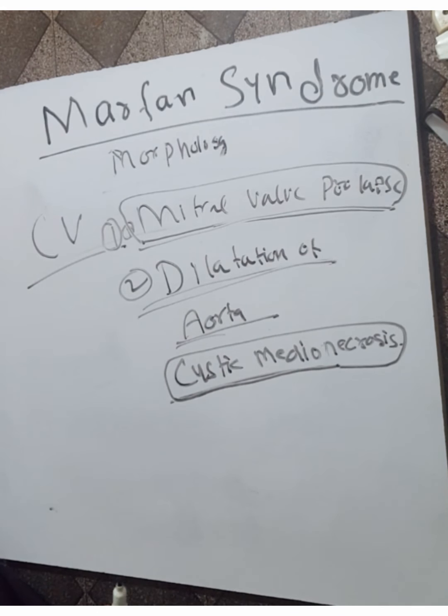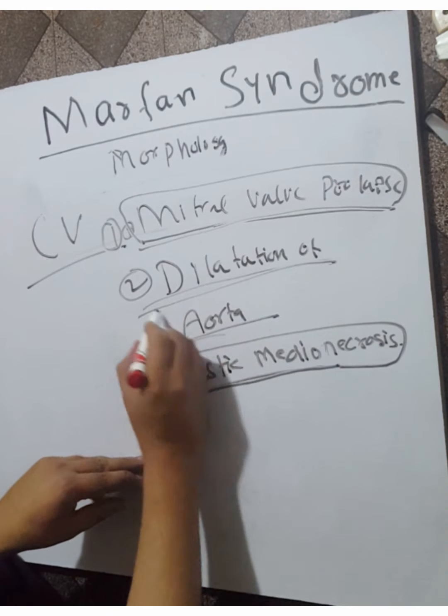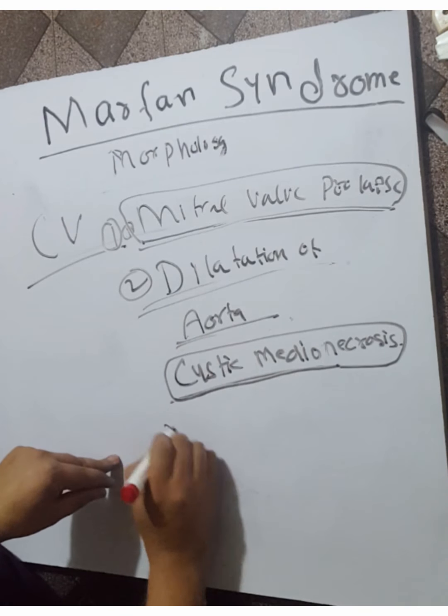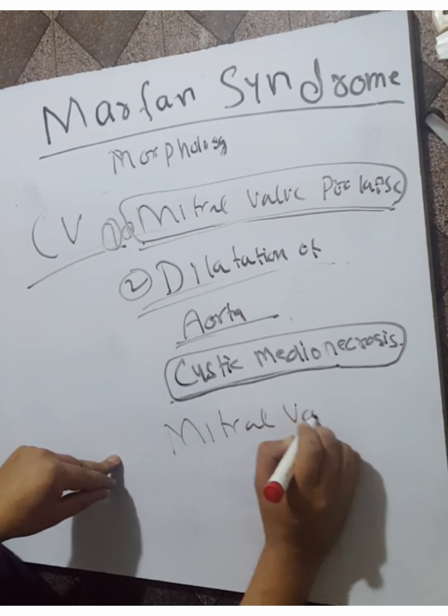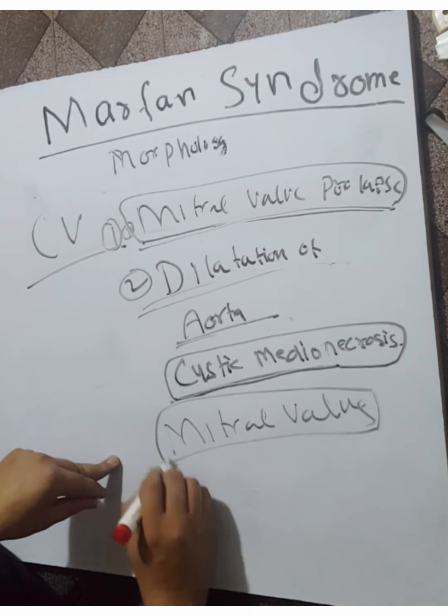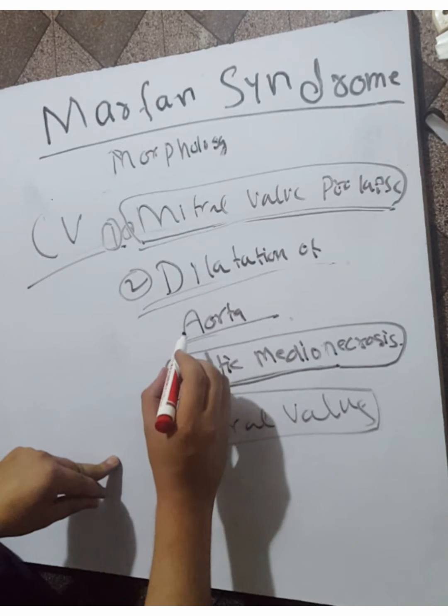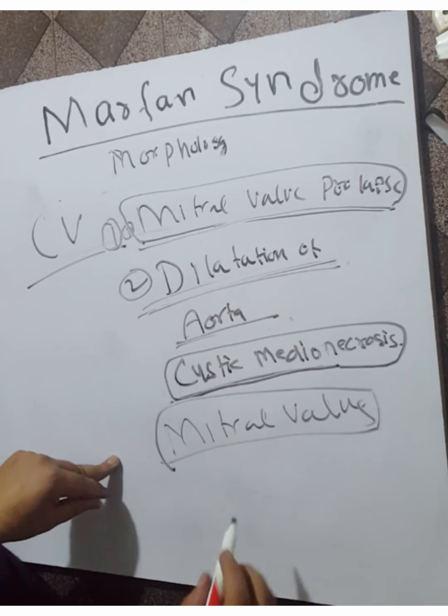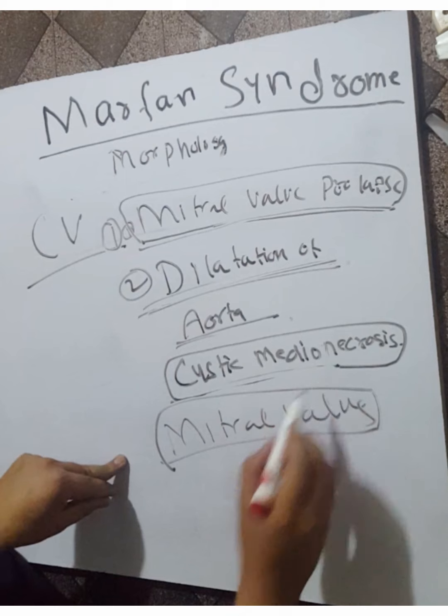Now we will discuss other clinical features of this syndrome. Mitral valve prolapse lesions are more frequent, but they are clinically less important than aortic lesions. The aortic lesions, that is dilatation of the aorta, are more important. The mitral valve lesions may also occur, but they are less important.